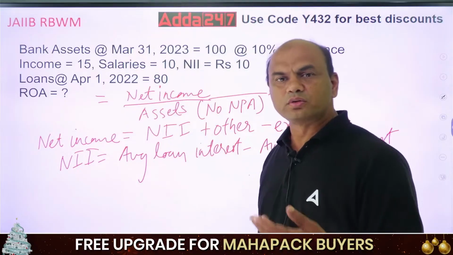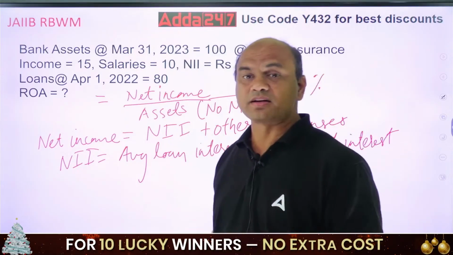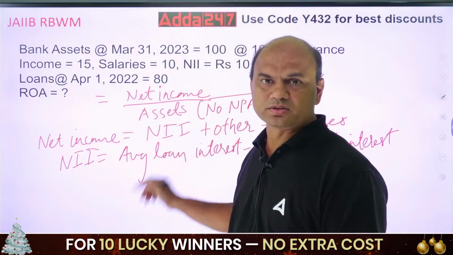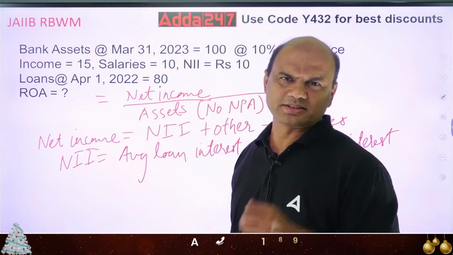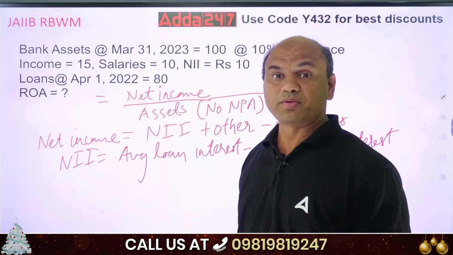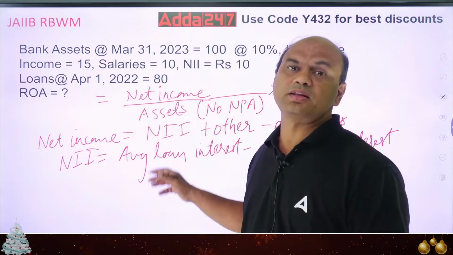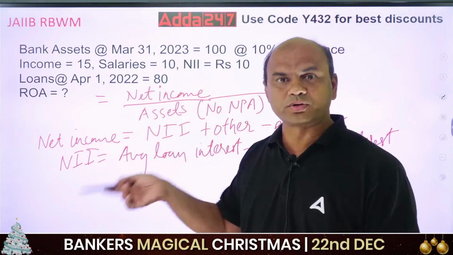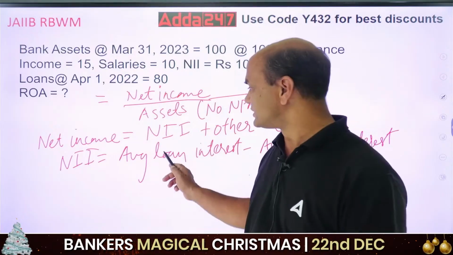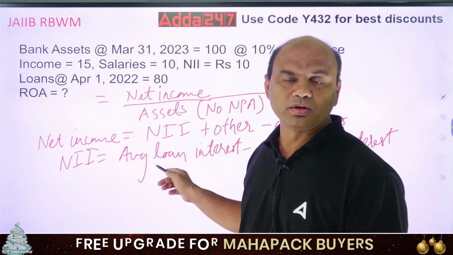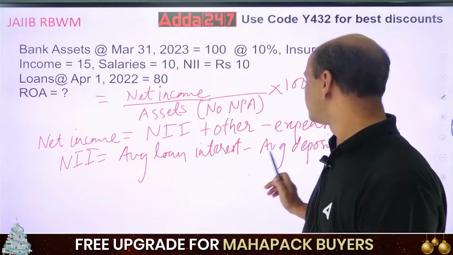Now, why do we say loan? It can be called asset interest. Some books call it asset also, because loans are the major assets. But if I have some treasury investment, then it will include loans plus your bonds. So the actual word over here should be assets, and here it should be liabilities.